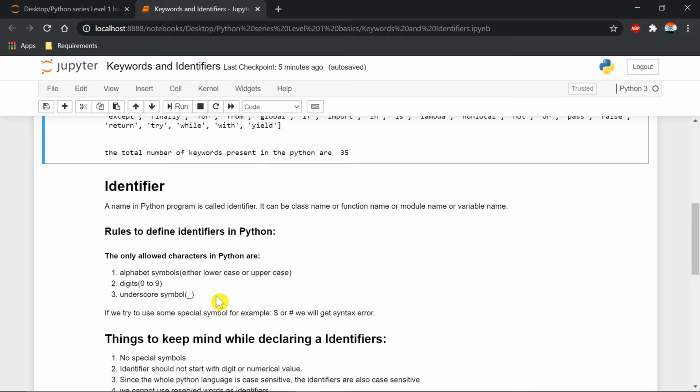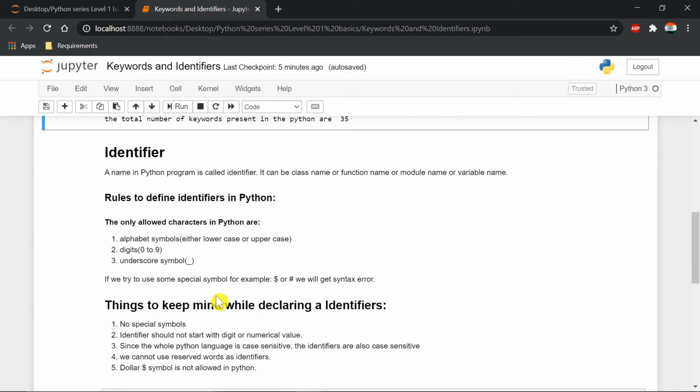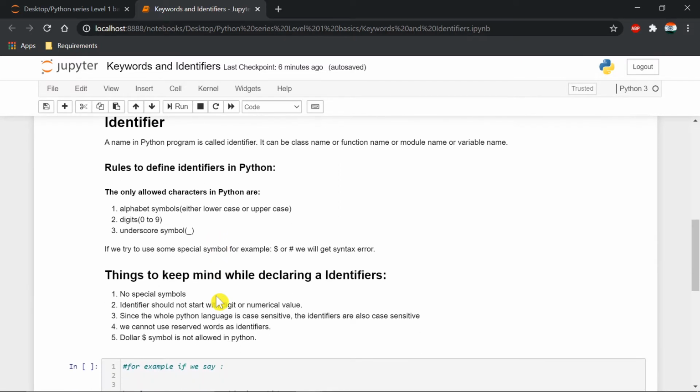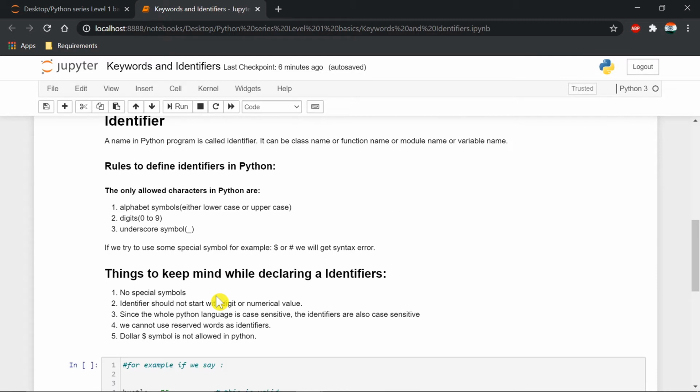There are a few things you have to keep in mind: we can't use special symbols, for example $, # or @. These are special symbols which we can't use while declaring a variable name. So point 1 states that there should be no special symbols. Next, an identifier should not start with a digit or numerical value.